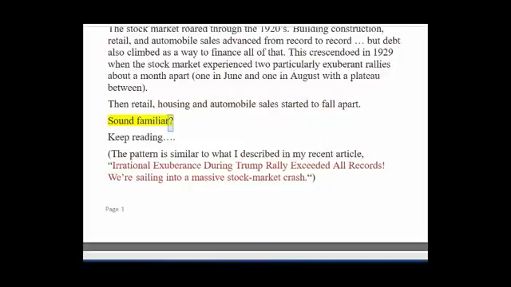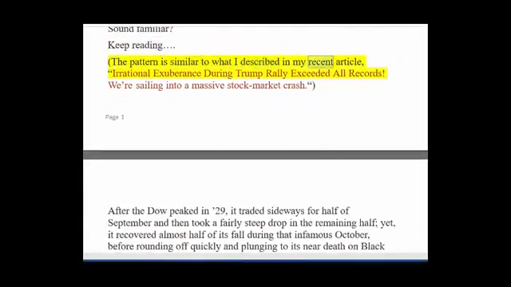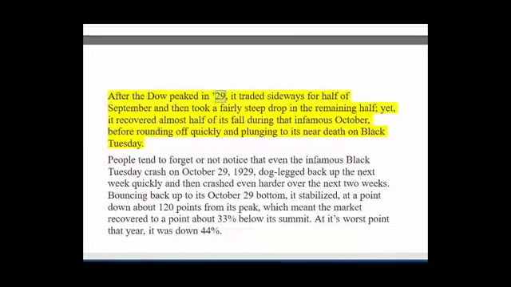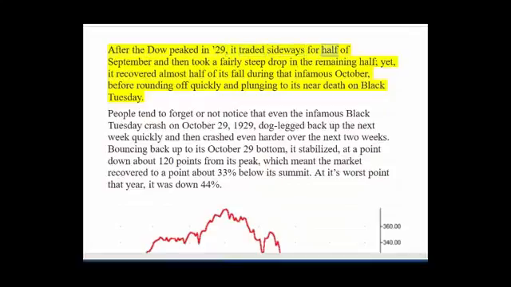Sound familiar? Keep reading. The pattern is similar to what I described in my recent article, Irrational Exuberance During Trump Rally Exceeded All Records. We're sailing into a massive stock market crash. After the Dow peaked in 1929, it traded sideways for half of September and then took a fairly steep drop in the remaining half. Yet, it recovered almost half of its fall during that infamous October, before rounding off quickly and plunging to its near death on Black Tuesday.